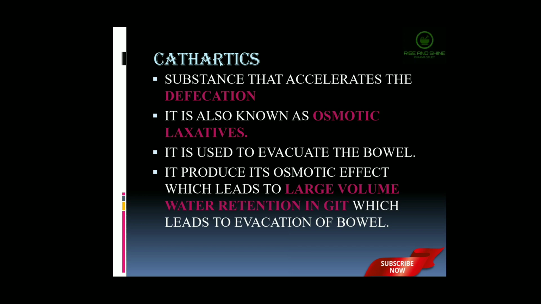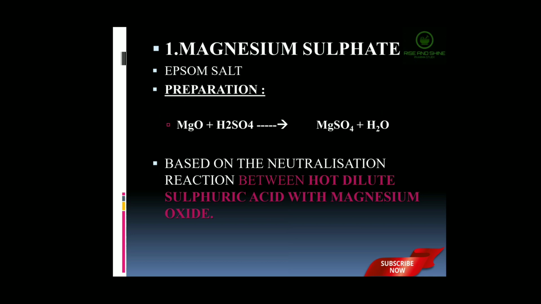Now we are seeing about the official compounds present in the cathartics. The first official compound is magnesium sulfate. Magnesium sulfate is also known as Epsom salt. Now we are seeing about the preparation. Magnesium sulfate is prepared by treating magnesium oxide with sulfuric acid, and this should be a dilute sulfuric acid, which produces magnesium sulfate. This reaction is a neutralization reaction.